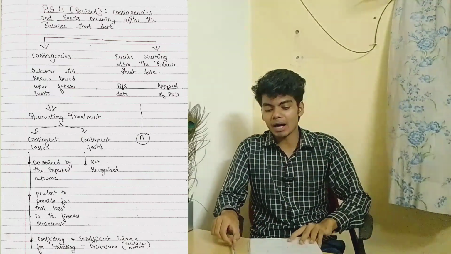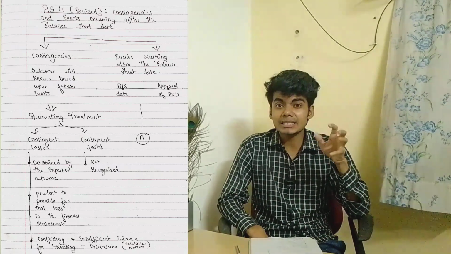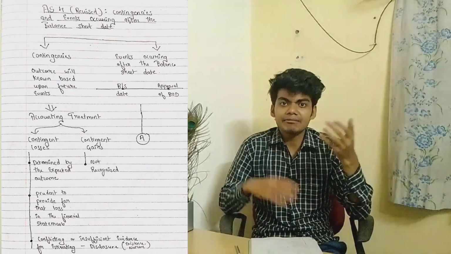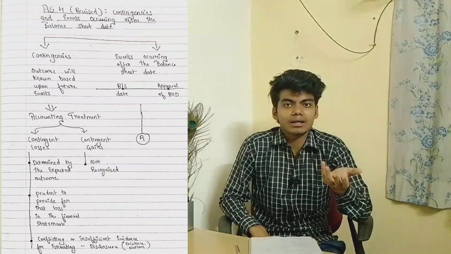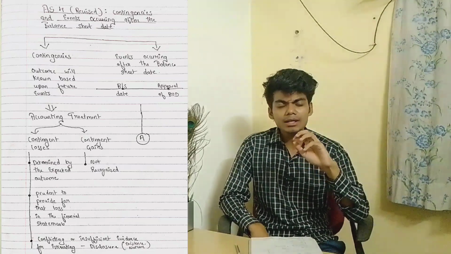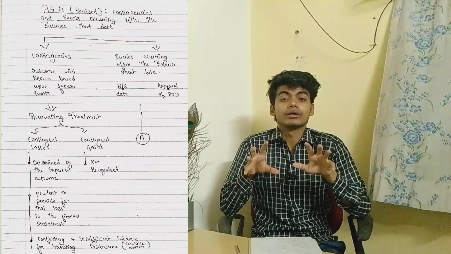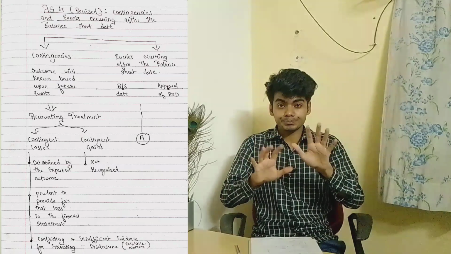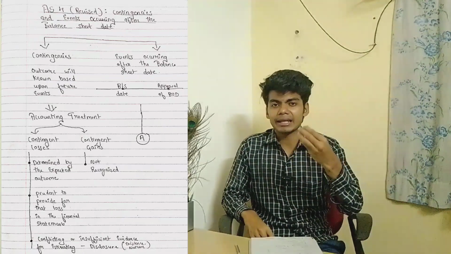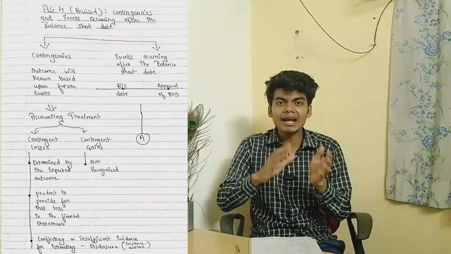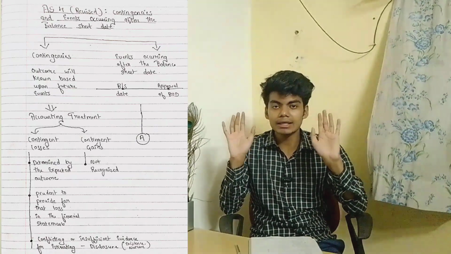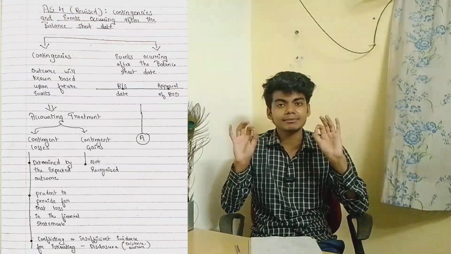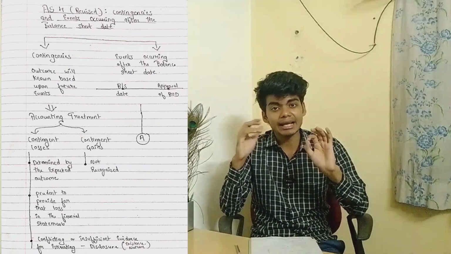Now, the second part is all about events occurring after the balance sheet date. After the balance sheet date, many events occur in business, like sales and purchases. But in AS4 they are talking about the contingency part. Normal purchases and sales would be recorded in the next financial year only.